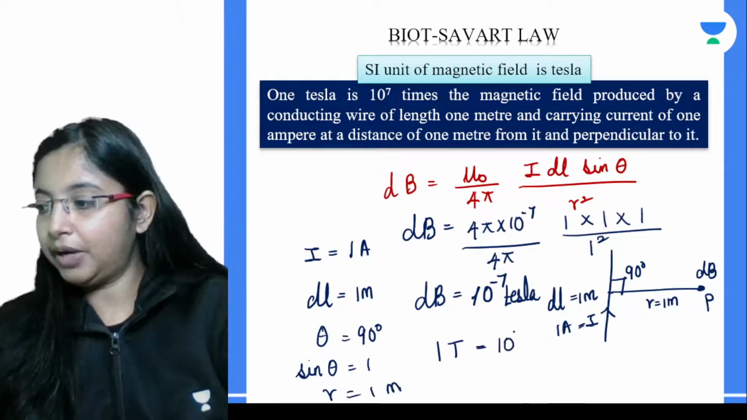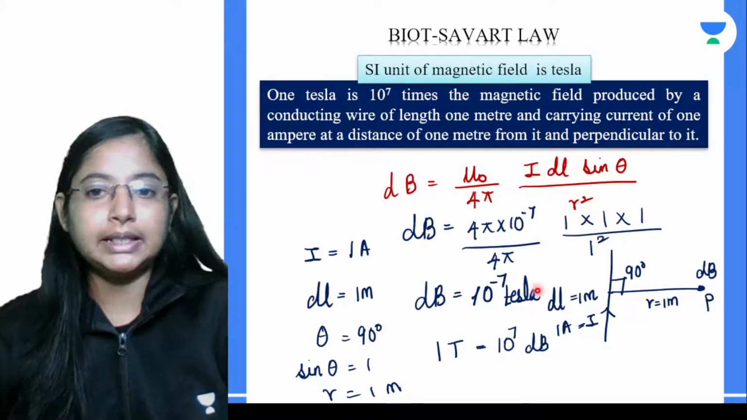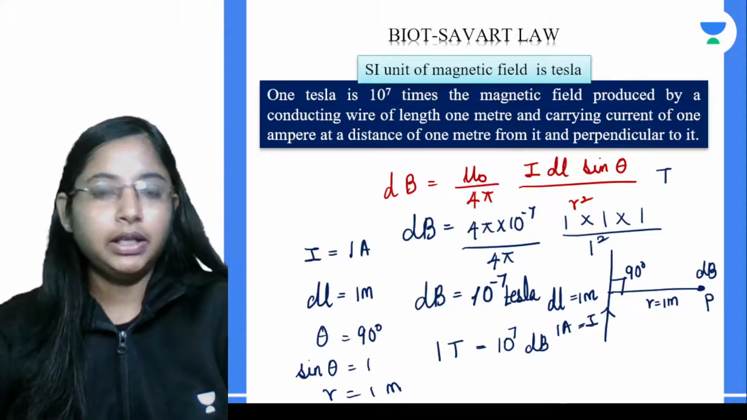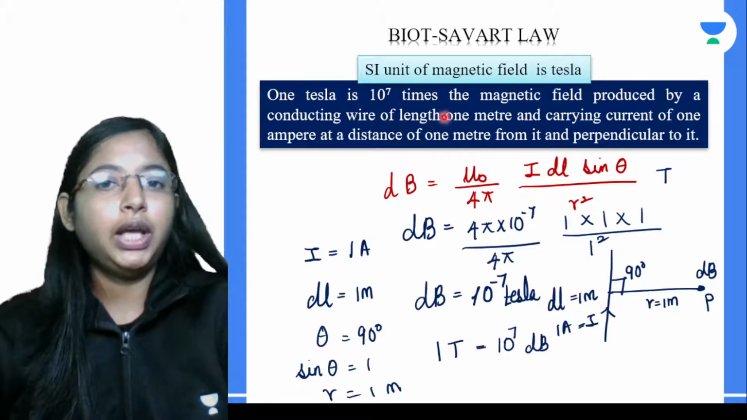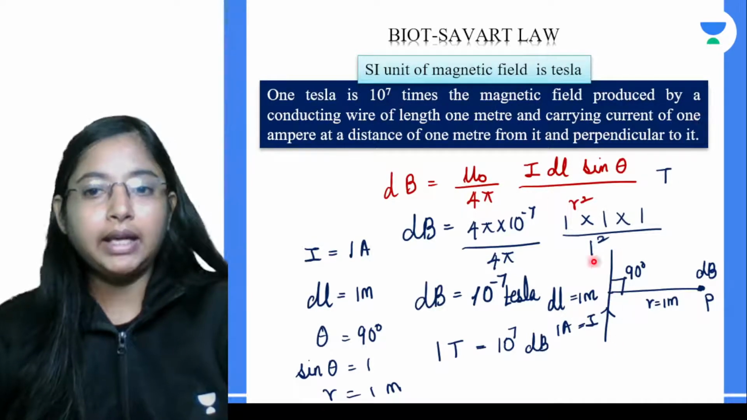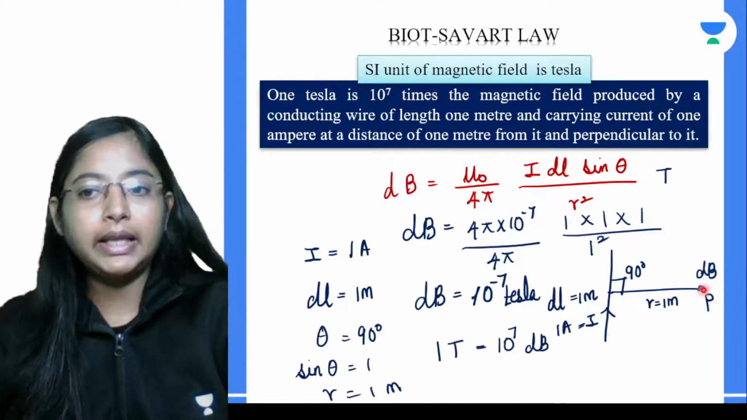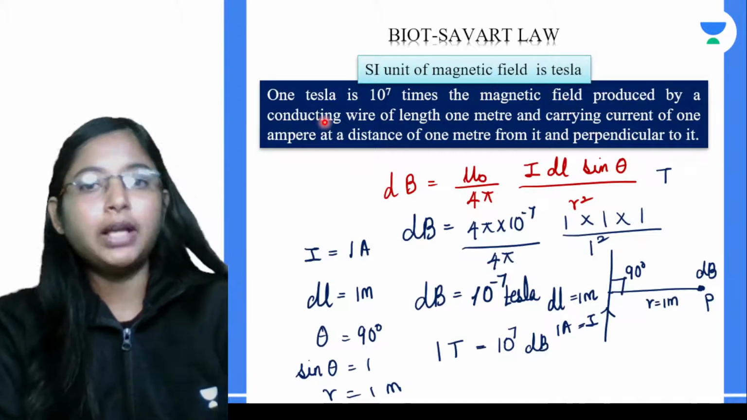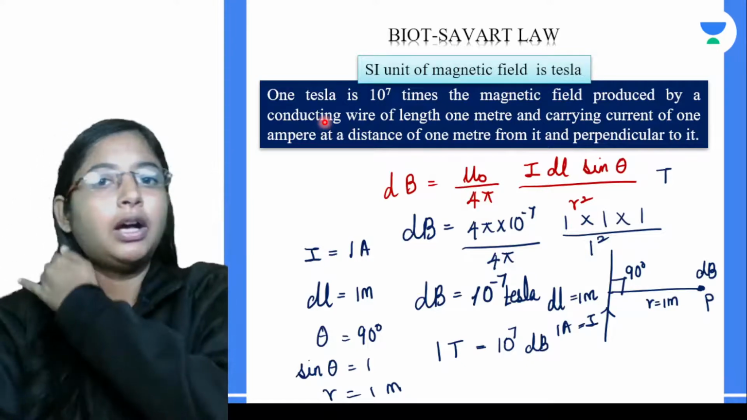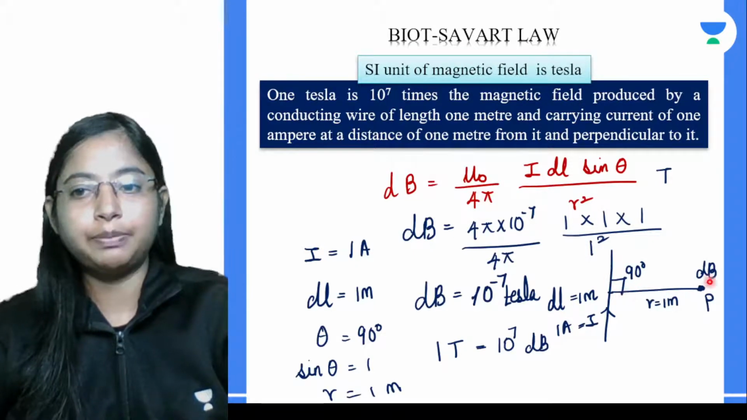So from here, 1 Tesla is 10 to the power of 7 times this dB, because the magnetic field unit is Tesla. So 1 Tesla is 10 to the power of 7 times the magnetic field produced by a current carrying wire of length 1 meter, carrying a current of 1 ampere, at a distance of 1 meter from it, and perpendicular to it.